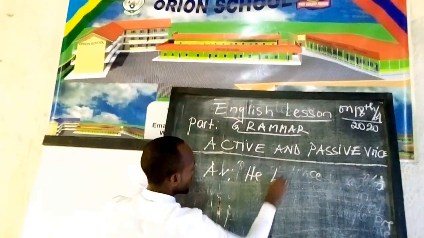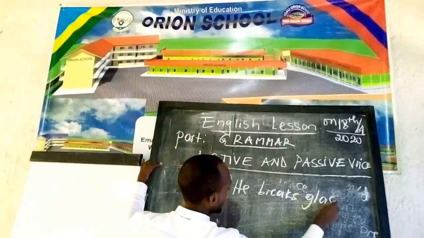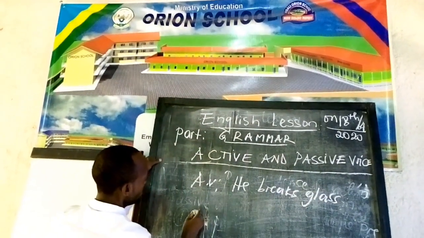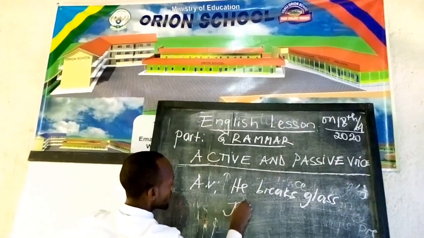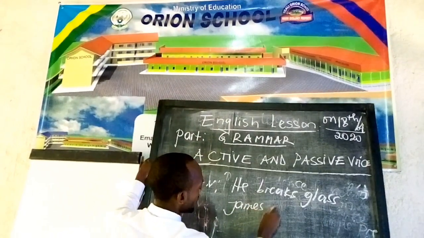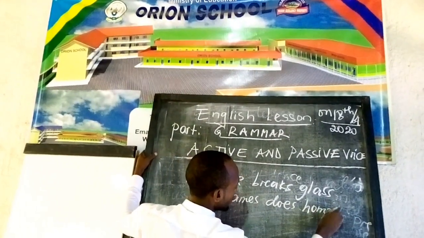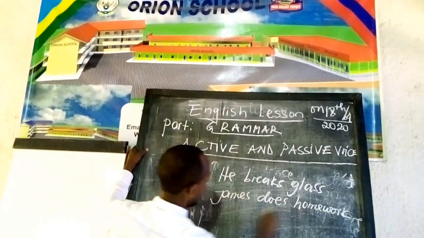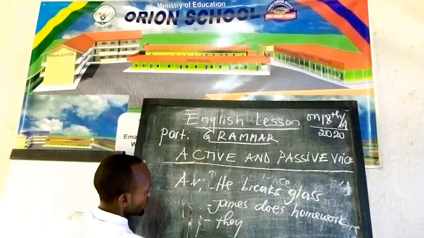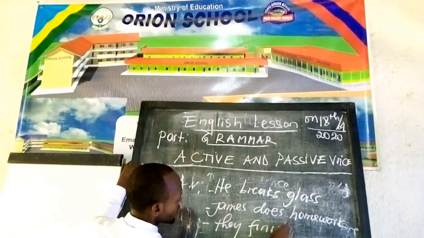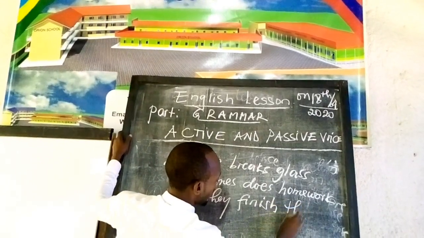Example number 1: He breaks glass. Example number 2: James does homework. Example number 3: They finish their work.